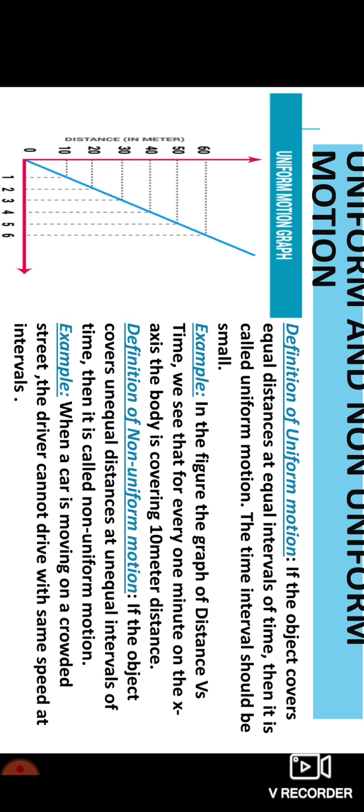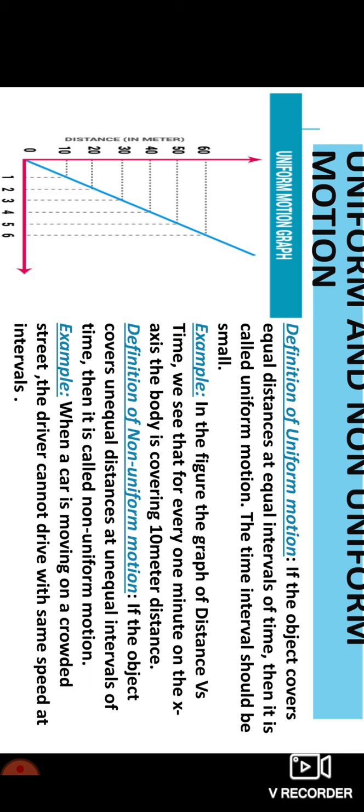See the definition, and please note down all these definitions in your classwork as well. Definition of non-uniform motion: it is just the opposite of uniform motion. We studied in uniform motion that the object has to cover equal distances at equal intervals of time. If the body covers unequal distances at unequal intervals of time, then it is called non-uniform motion.